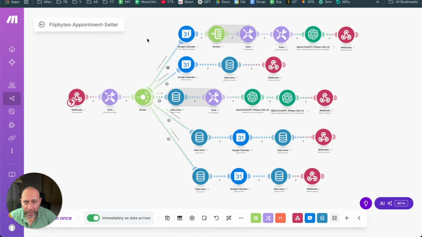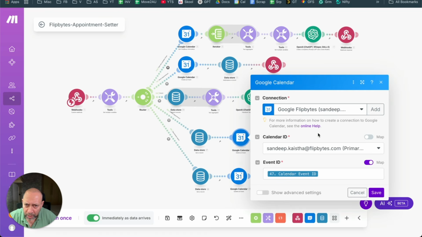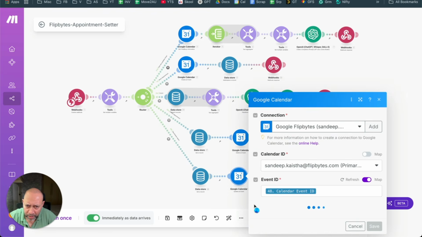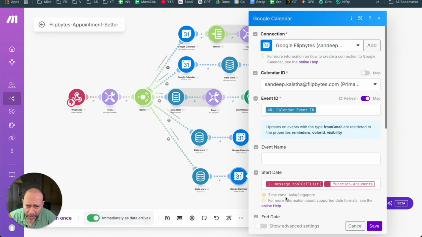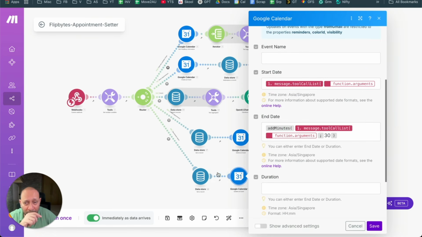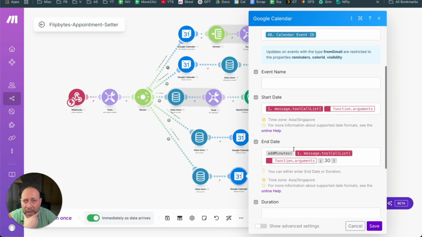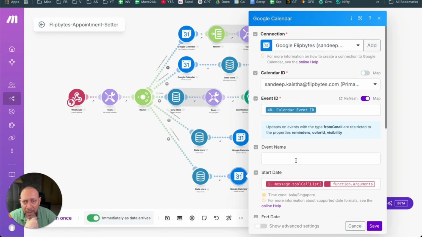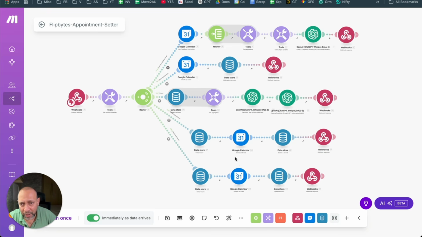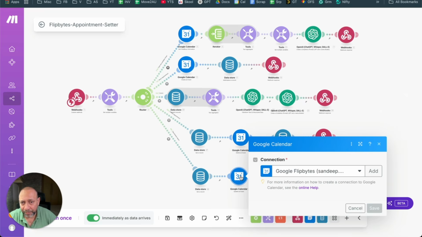Hopefully you like that. If you want to see this, it's pretty straightforward out here as well. There's a calendar event ID, and it is the calendar event ID when you're doing the update as well. For an update, you need to get the start time and the end time. That's it. And if you want to send reminders, this is a full-fledged calendar.